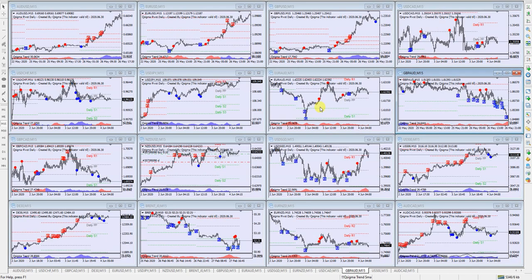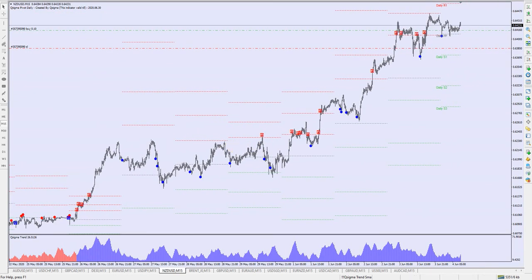The next one is NZD USD. This is also in our portfolio, and we have a trade running right now in the Asian session. This is the first time we get the buy phase. Right now we are in the buy phase, and we have plenty of good trades this week for NZD USD. Yesterday was also a good profitable trade.